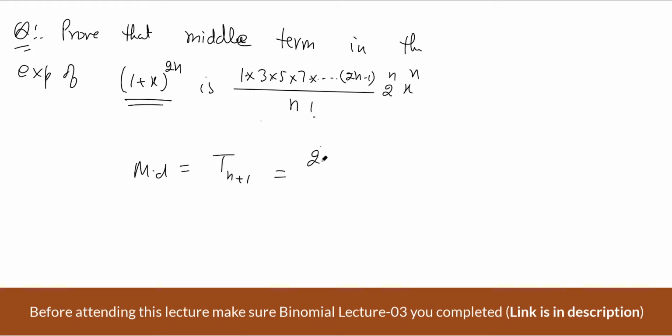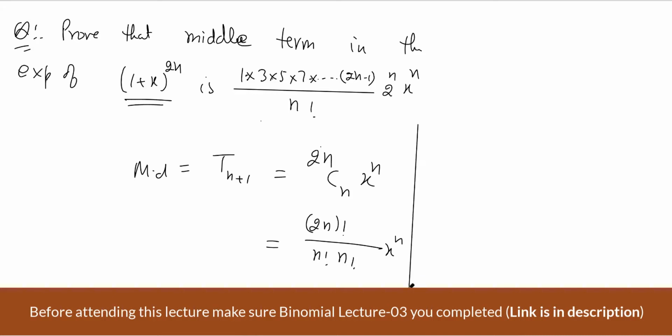And that will be equal to what? 2n Cn into x power n. Just expand and get the answer. 2n factorial by n factorial n factorial, x power n.